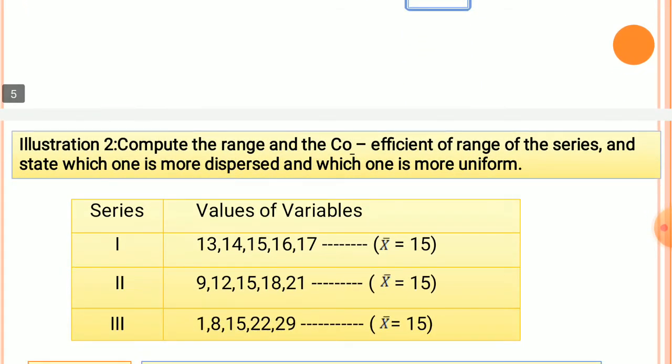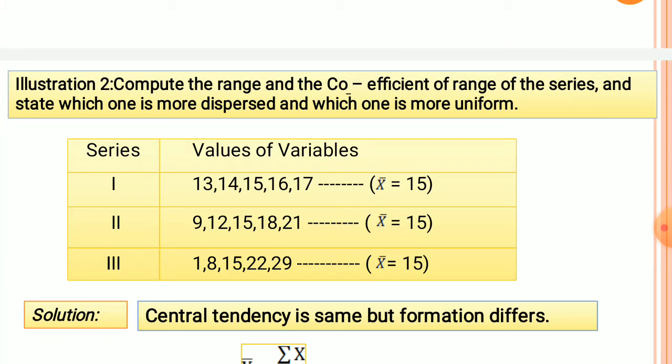Now compute the range and the coefficient of range of the series, and state which one is more dispersed and which one is more uniform. So different series are given, values of the variables are given. In the first series x bar is equal to 15, in the second series x bar is equal to 15, and in the third series also x bar, the arithmetic mean, is equal to 15. So therefore in all the series the value of x bar is the same.